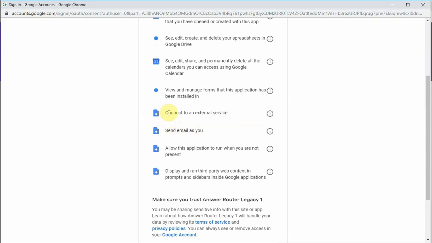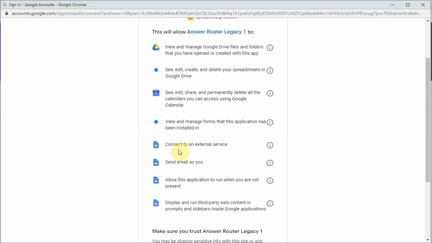The next permission is connect to an external service. There's basically 3 reasons for this. This is a paid add-on. So in order to connect to PayPal or Stripe, the add-on needs to be able to connect to an external service. That's one reason. The second reason is if there is an error, the add-on will send out a request to my account to log the error in a spreadsheet that I own.